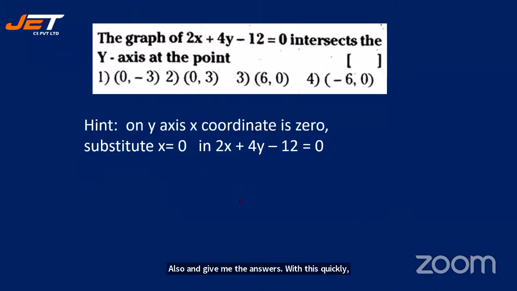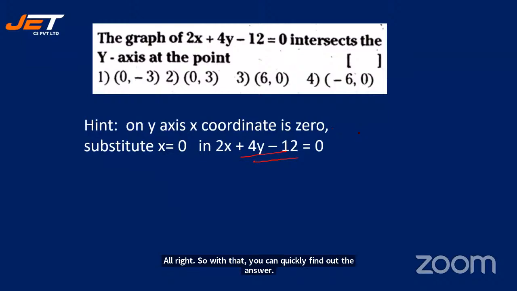The graph of 2x plus 4y minus 12 is equal to 0 intersects the y-axis at the point. All right, so I have already told you where it intersects, right? So here it intersects the y-axis, right? So if it intersects the y-axis, then x must be equal to 0. All right. So with that, you can quickly find out the answer. Quickly find out the answer and give me.